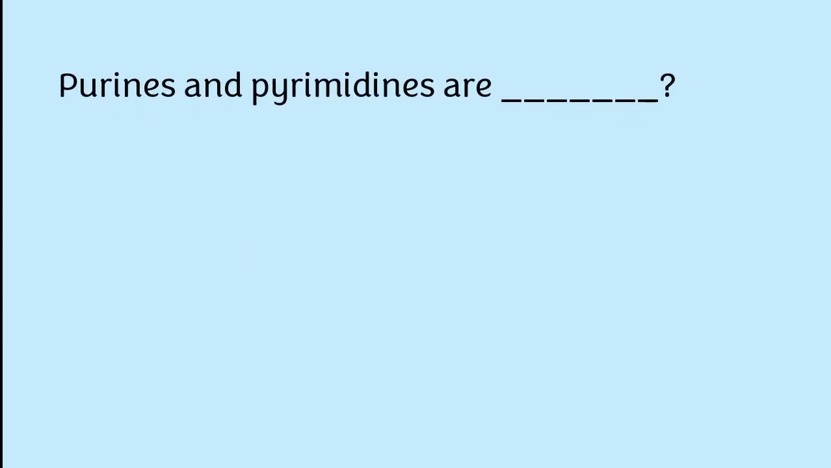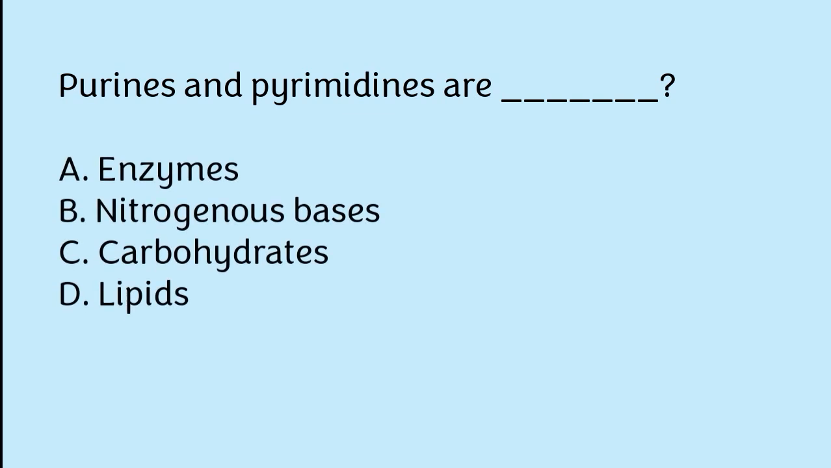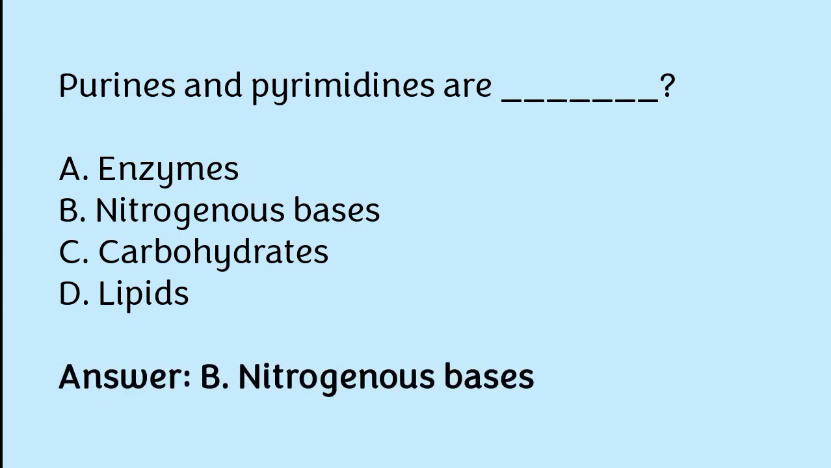Purines and pyrimidines are: enzymes, nitrogenous bases, carbohydrates, lipids. The correct answer is option B. Purines and pyrimidines are nitrogenous bases.